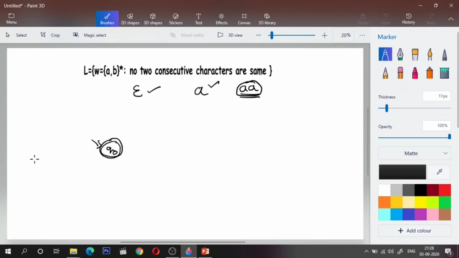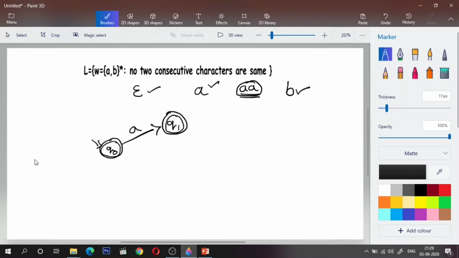So what should I do? If I encounter A, I'll go to one state Q1 and I'll mark this as accepting. Okay, so this will be marked as accepting. Now, what if I have a single B?